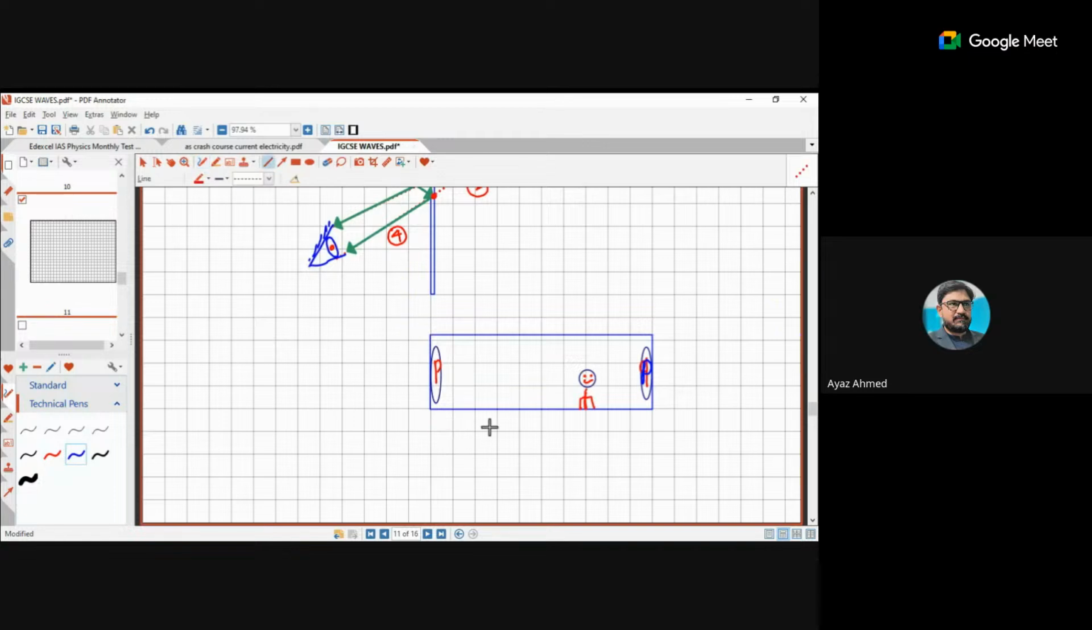The question is, this distance is 1, 2, 3, 4, 5, 6, 7, 7 meters. How much is that distance? That is 7 meters. And how much is that distance? 1, 2, 3 meters. That distance is 3 meters. Okay? Is this clear to everyone?